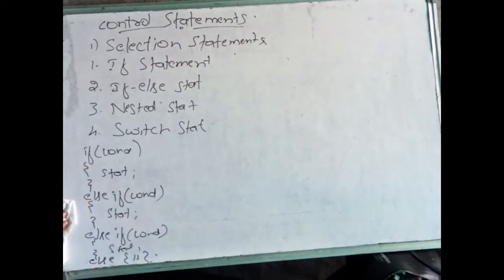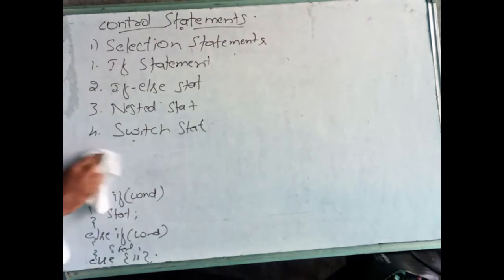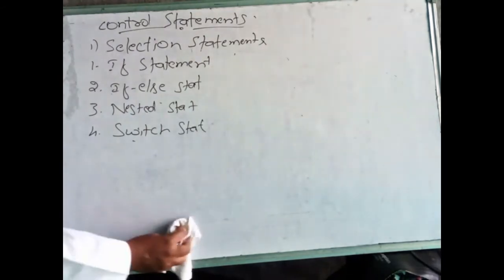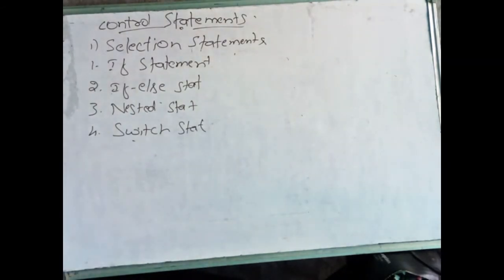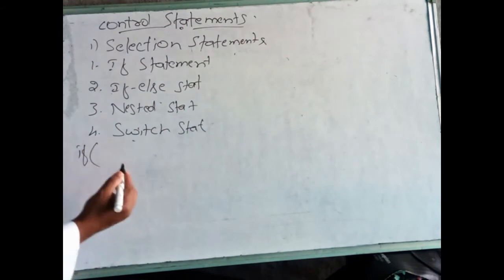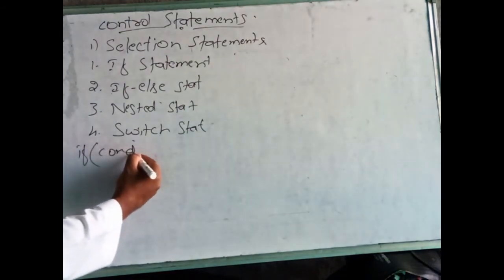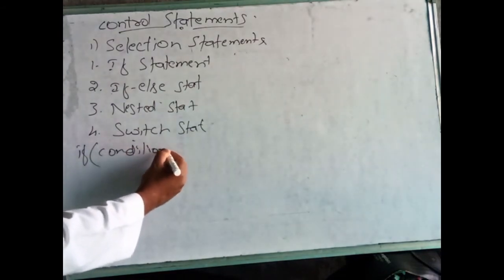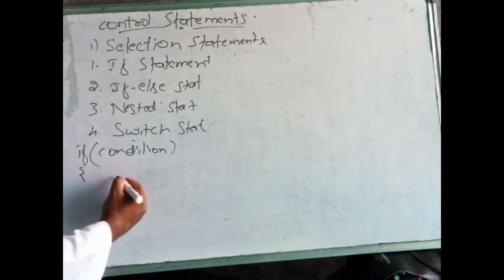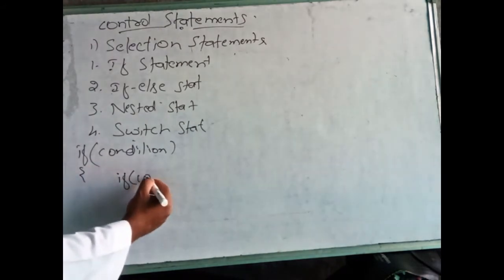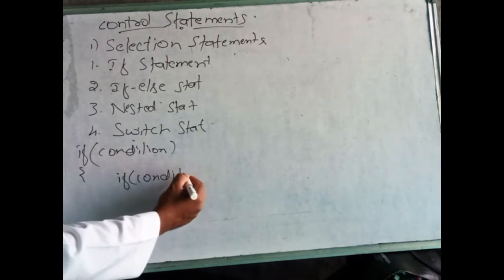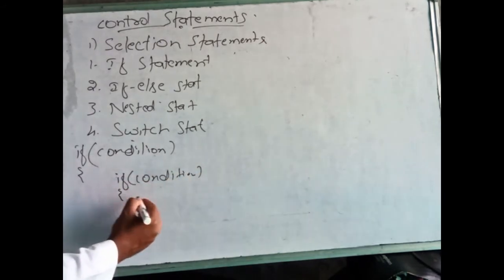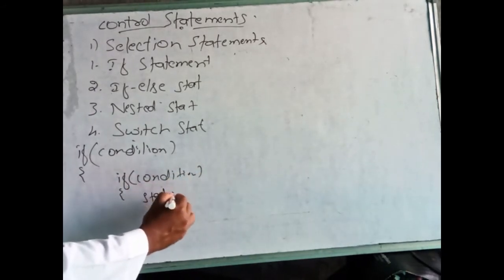Another format: we give an if statement within the if statement. For example, if condition, within this we give one more condition, if condition, and here some statements will be there.